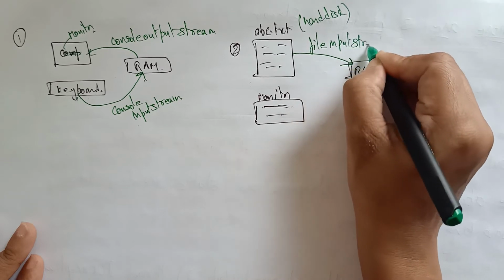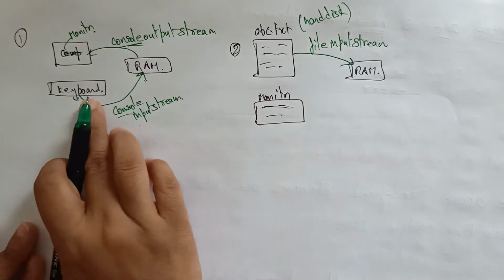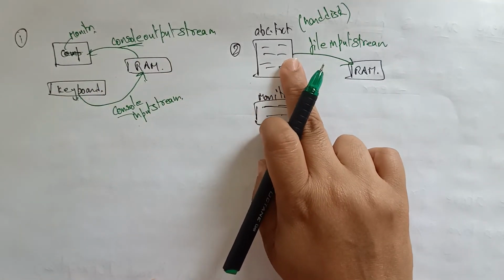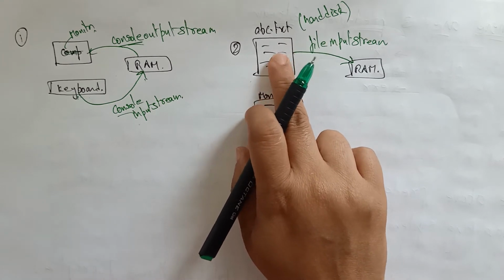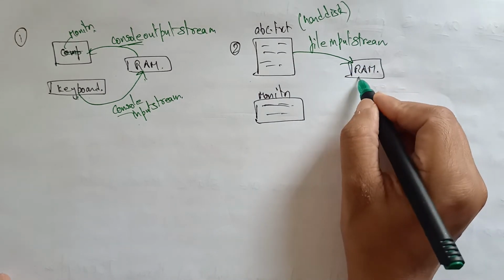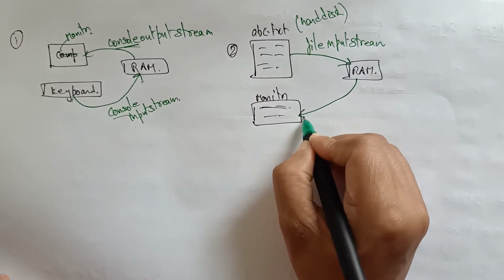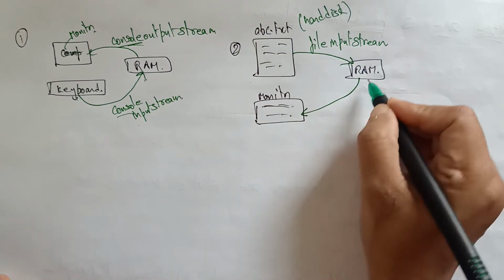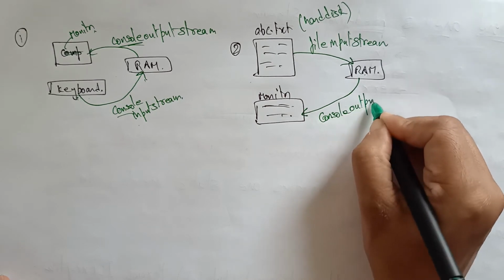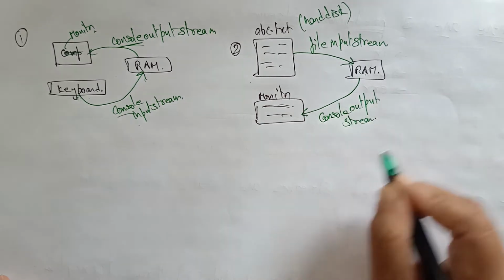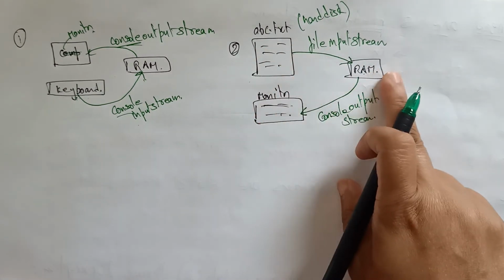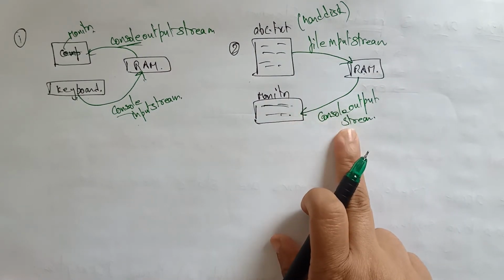File input stream. So far here we are working on the console, in terms of keyboard, RAM, monitor. So this is a console, and here this is the file. The file which is present in hard disk is stored into the RAM, so you have to call the file input stream. Now RAM is going to display the data on monitor, so console output stream needs to be used. So file to RAM means file input stream, and RAM to monitor means console output stream.